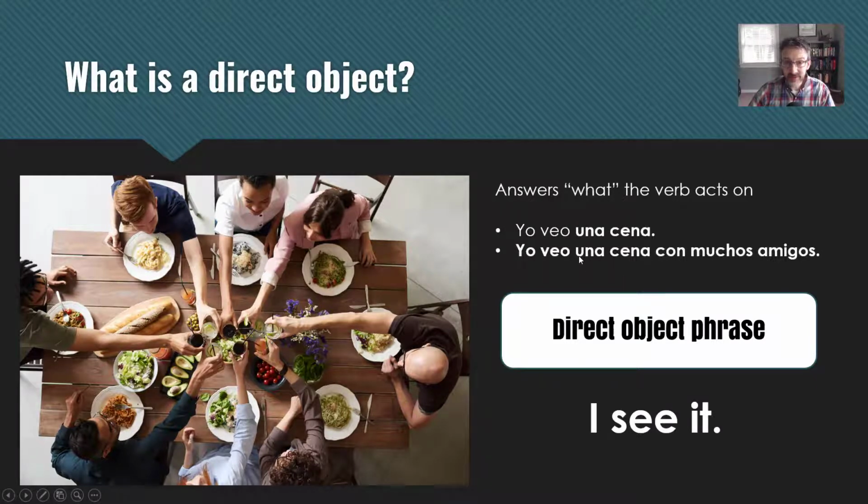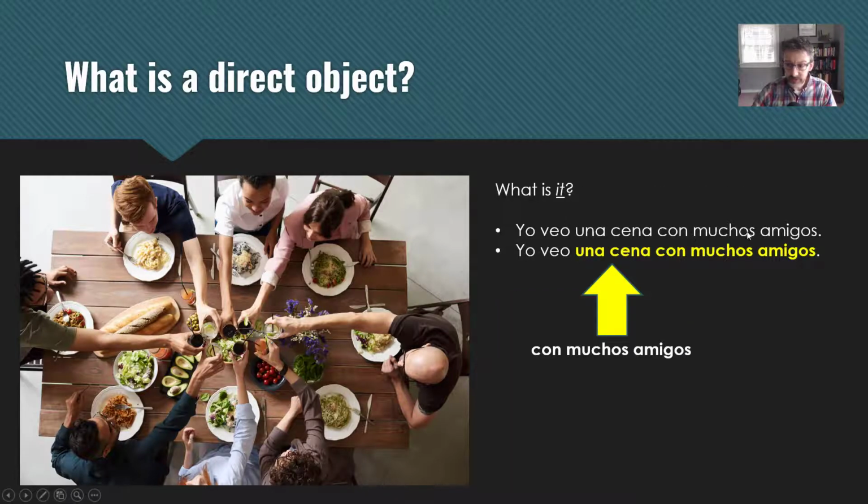So I see it is how I would replace the direct object phrase. If I need to figure out what the direct object is, everything that would be included in the word it is part of the direct object. So for example, yo veo una cena con muchos amigos. The direct object itself would be cena or una cena, and then you've got a whole phrase that describes the dinner. And you've got a determiner or definitivo. Una cena, una points to cena, con muchos amigos revolves around cena, describes cena. So everything that describes that one noun is part of the direct object.